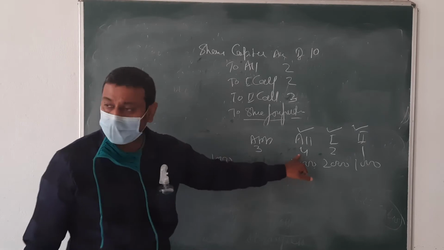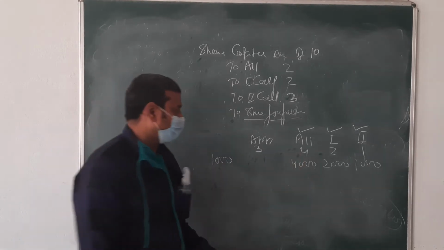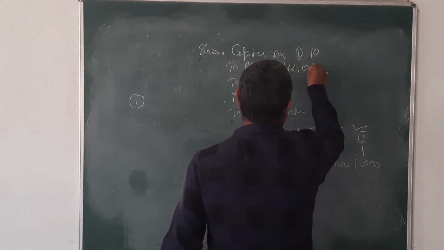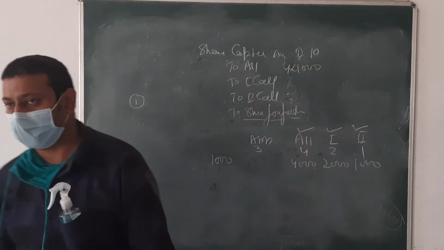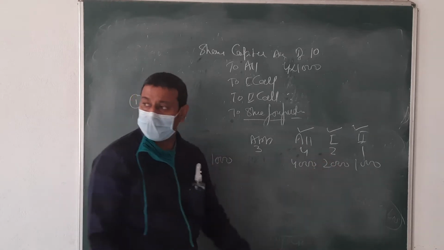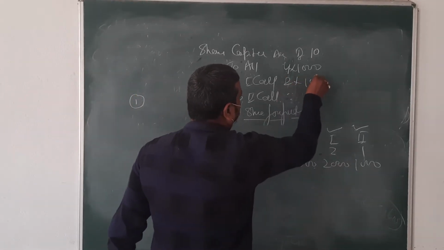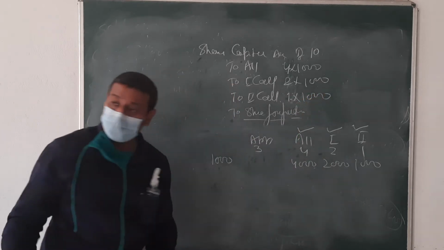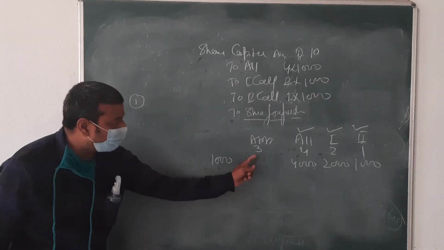Next, allotment. We are not receiving what money? 4 rupees now. 2 is there. 4 into number of shares, which is 1,000. Okay. Then 2 rupees were not received, 2 into 1,000. Then 1 rupee, 1 into 1,000. And what amount we are receiving, beta? This 3 rupees only, na?